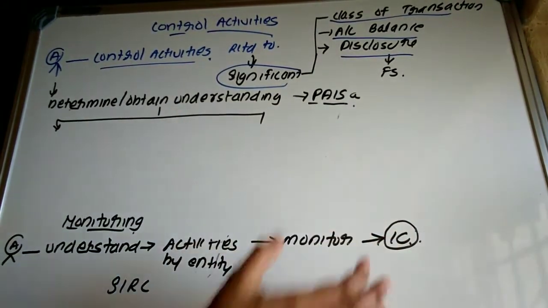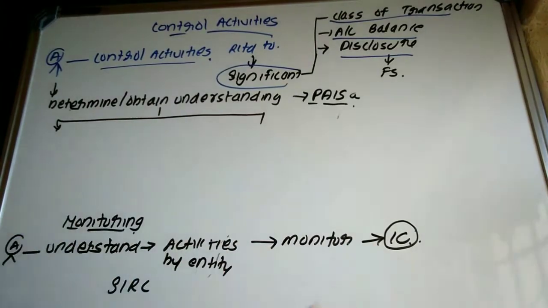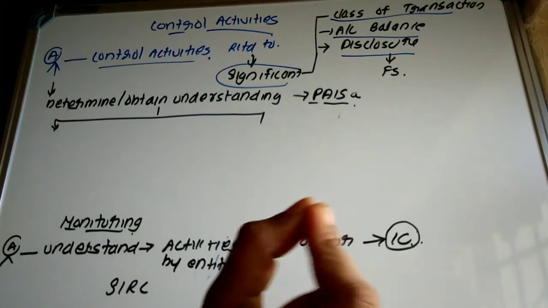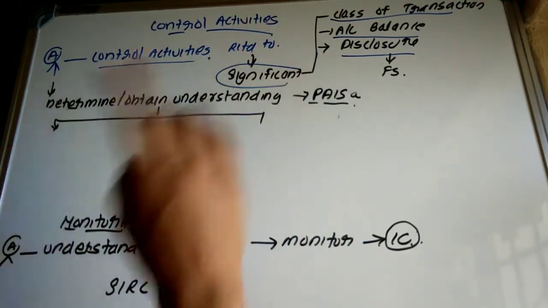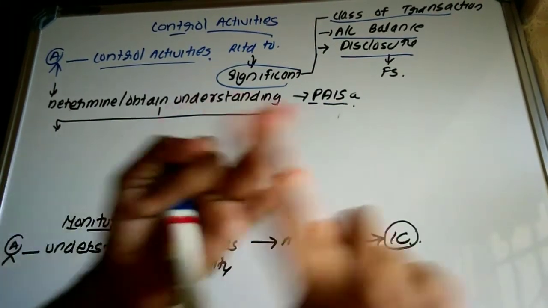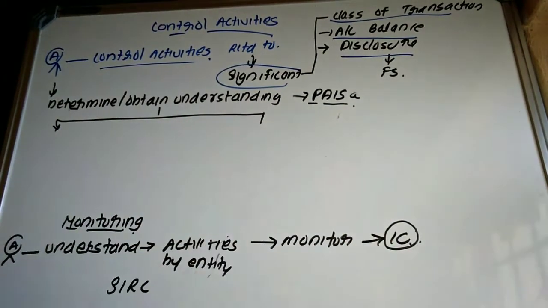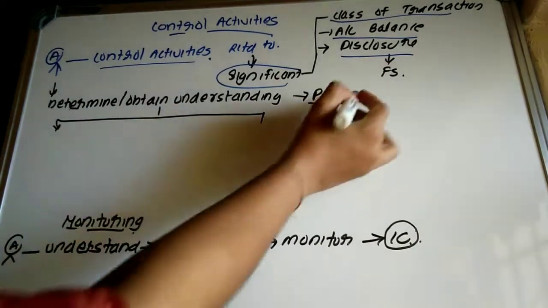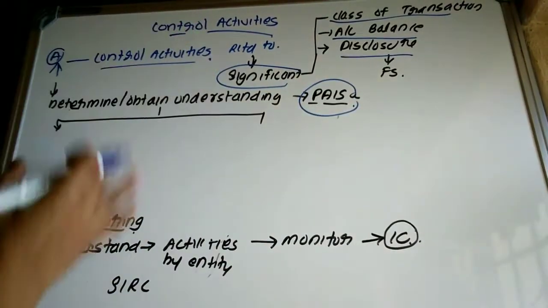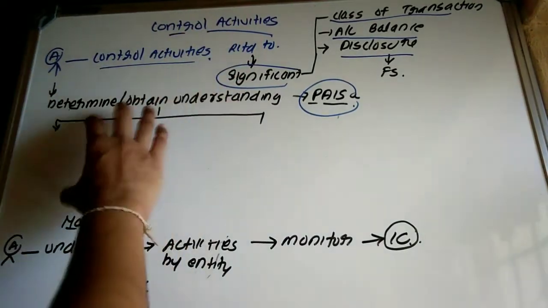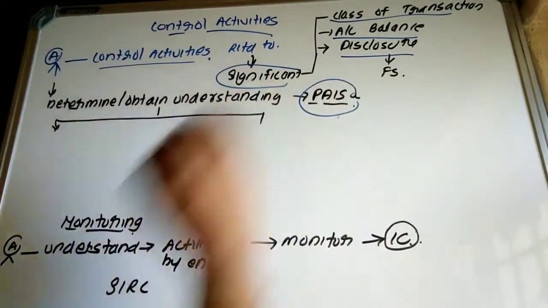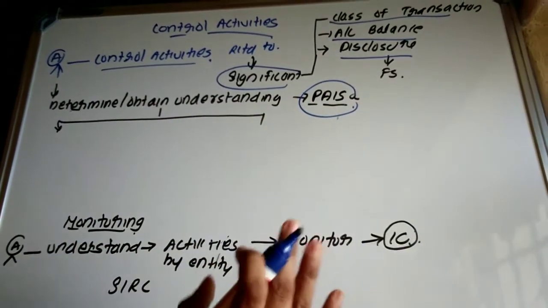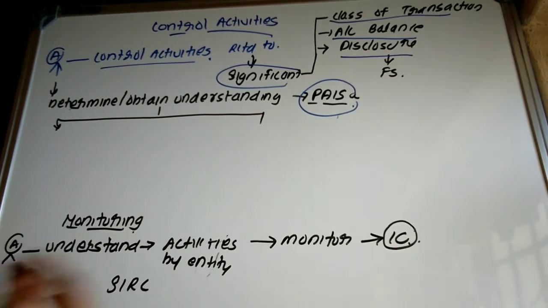Then it has to be what? Significant. It is not required to obtain an understanding with respect to all control activities in each and every component of the financial statement. They have to obtain an understanding with respect to significant classes of transactions, significant account balances, significant disclosures. Okay. Then the auditor should obtain an understanding of PAISA. That is, the auditor can obtain this understanding with respect to the control activities if they obtain an understanding with respect to PAISA. PAISA means what? Whether there exists appropriate physical control.